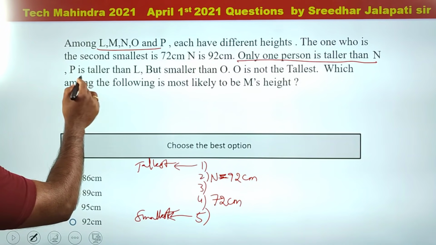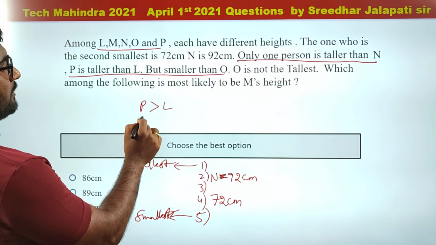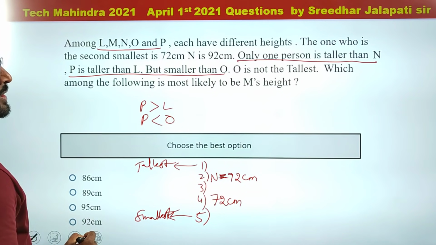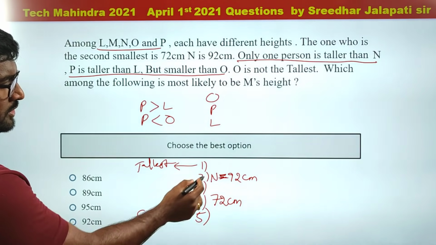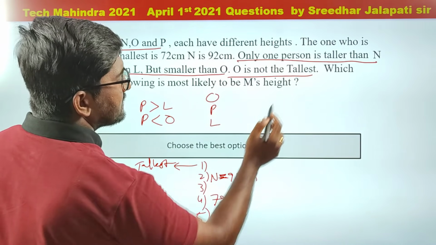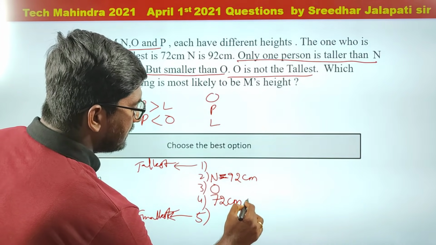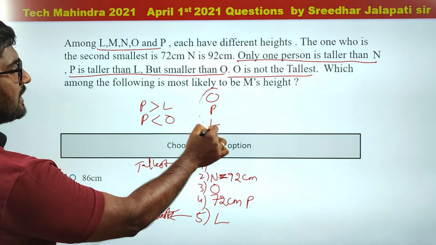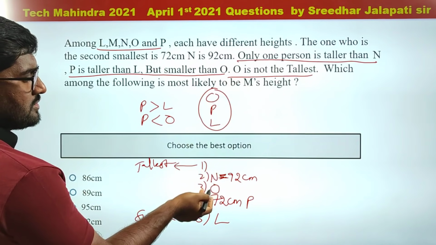Now first of all, look at this arrangement. P is taller than L but P is smaller than O. So what should be the arrangement? It should be something like OPL. So in the remaining gaps, by the way, he has already given O is not the tallest. So therefore this must be O, then this should be P and this should be L. To satisfy this condition, this is the only possibility for OPL because it's given already O is not the tallest.